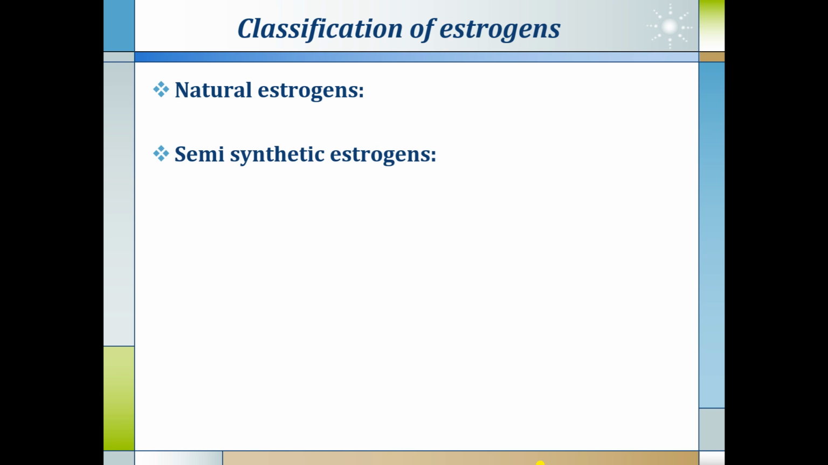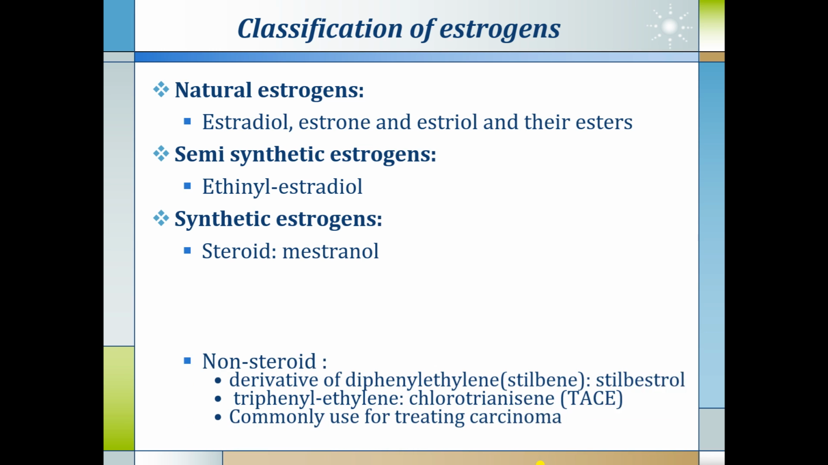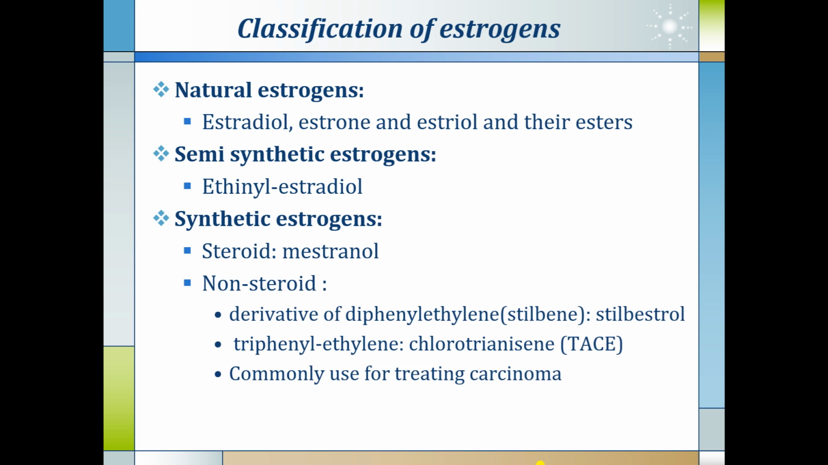Now we come to the estrogen as a drug. So classification of estrogens. First is natural estrogens, semi-synthetic estrogen and synthetic estrogen. Natural estrogens are estradiol, estrone and estriol and their esters. Semi-synthetic estrogen is ethinyl estradiol, and synthetic estrogen includes steroid, that is mestranol, and non-steroidal derivatives which include derivative of